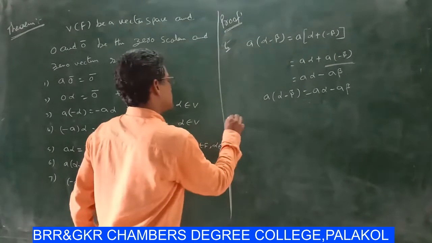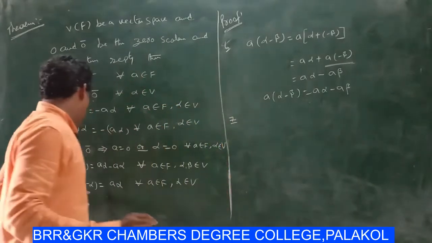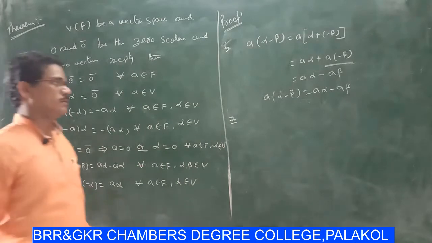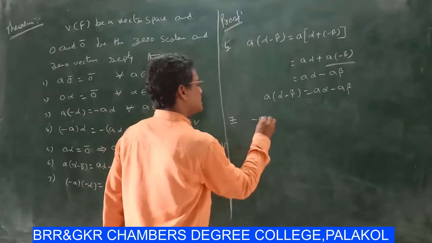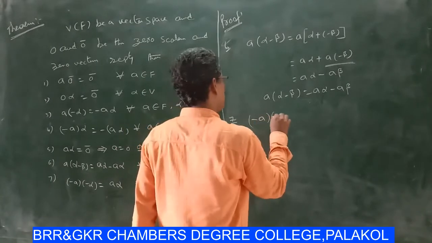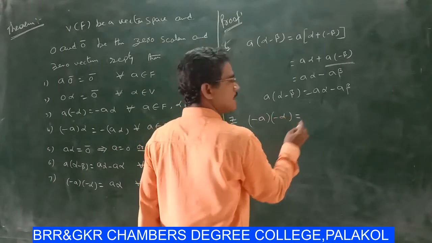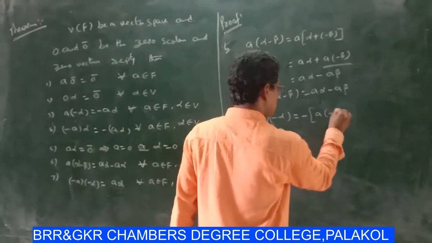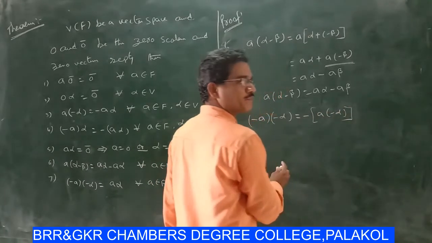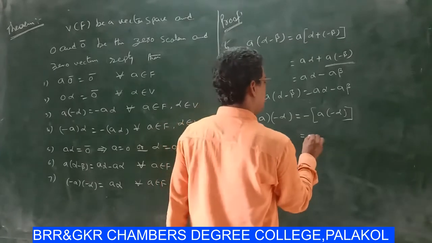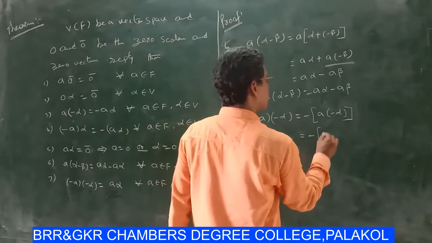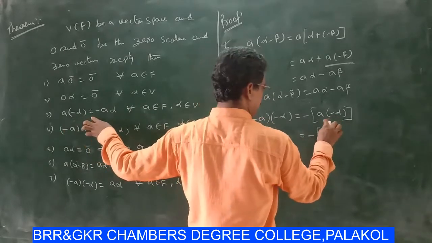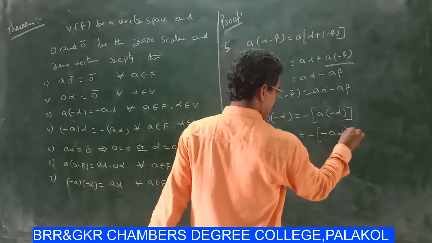Next, the 7th: minus a into minus alpha equal to a alpha. Here, minus a into minus alpha equal to minus of a into minus alpha, which by using case 3 is minus of minus a alpha.